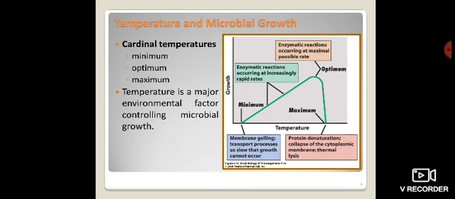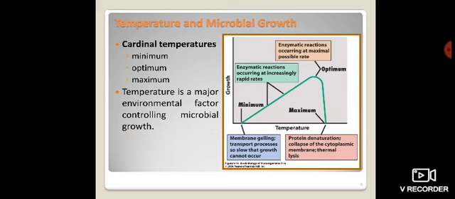So let me see what happens exactly. Here we observe the cardinal temperatures. Temperature is basically divided into three points: first the minimum temperature, second the optimum temperature, and third the maximum temperature. Temperature is the major environmental factor controlling microorganism growth.